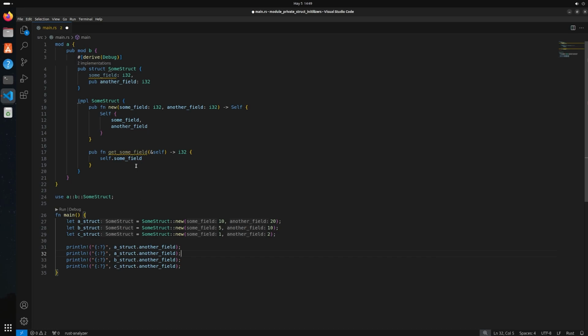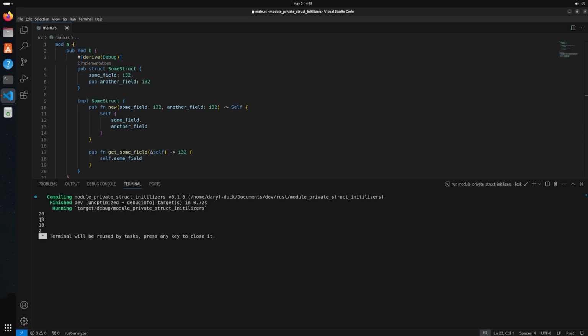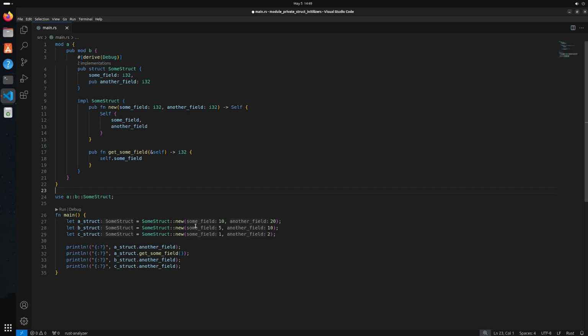So I could go a struct dot get some field. Cool. And if I run this, you'll see the second number is 10, which happens to be the value of some field for the first struct here that we defined. So yes, the answer is you must implement an associated function in order to create that struct. You can't just initialize it from the outside if it has one of its fields be private.